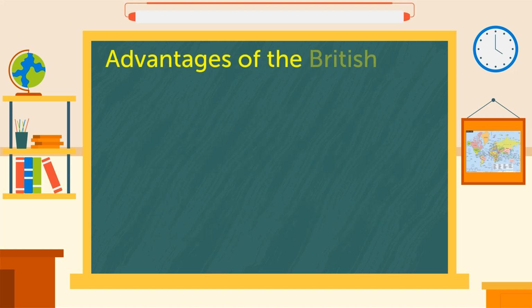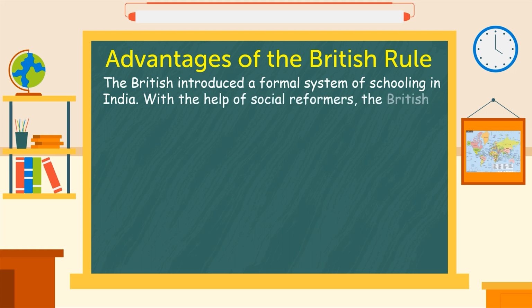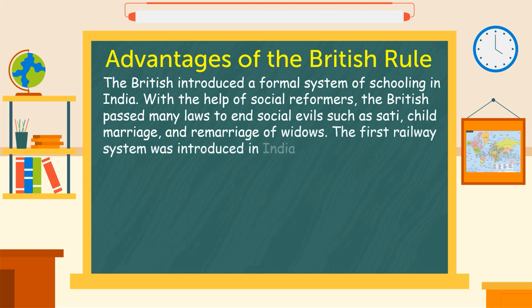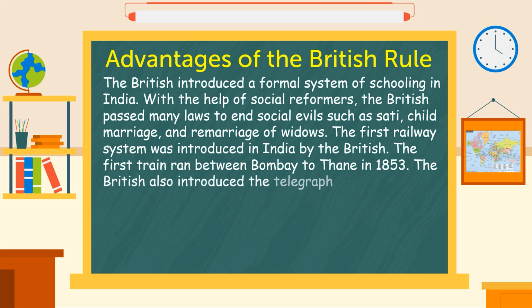Advantages of the British rule. The British introduced a formal system of schooling in India. With the help of social reformers, the British passed many laws to end social evils such as sati, child marriage, and remarriage of widows. The first railway system was introduced in India by the British. The first train ran between Bombay and Thane in 1853. The British also introduced the telegraph and postal system in the country.